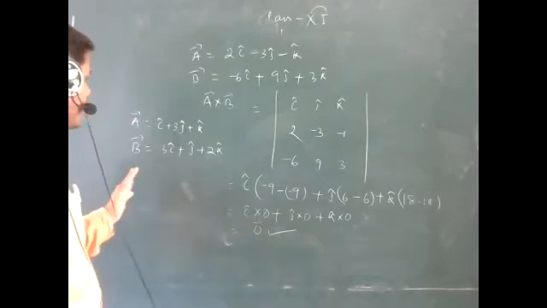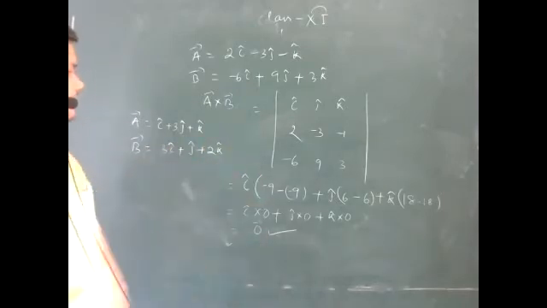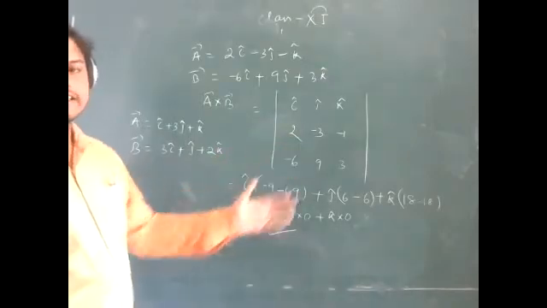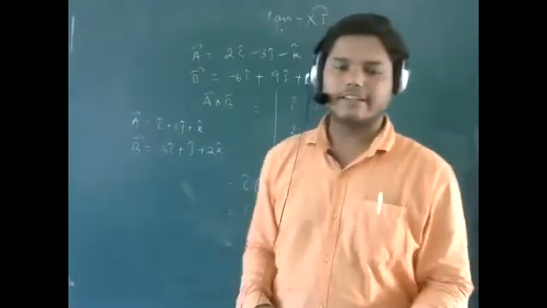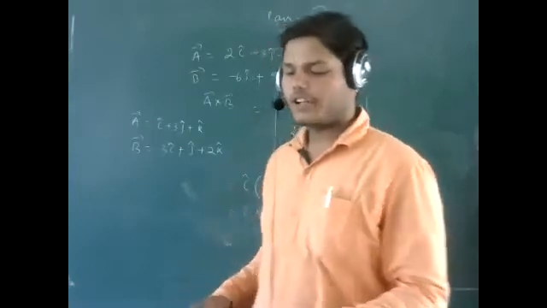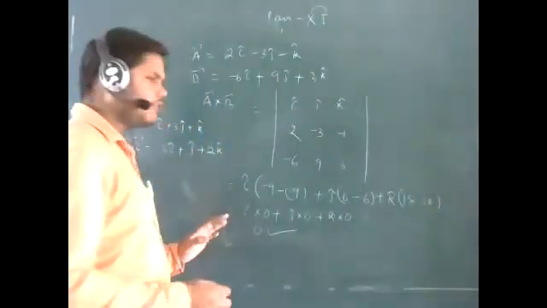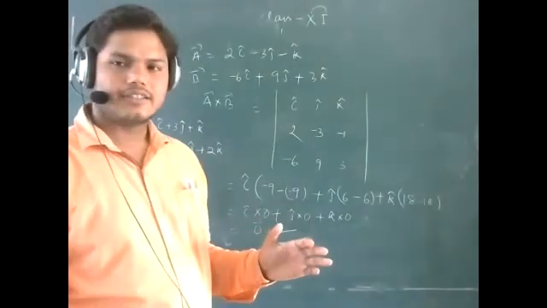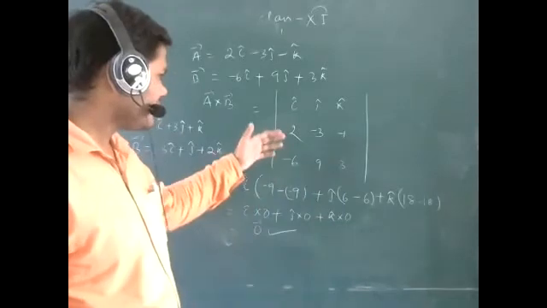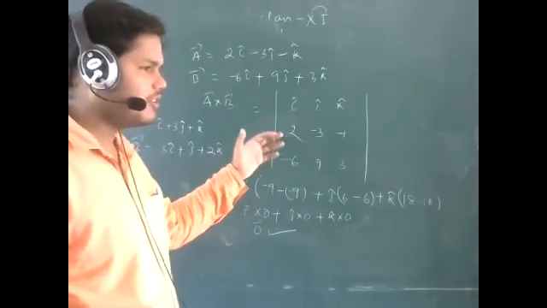You have to find a cross b by this particular method, which is called the determinant method. Or you can also directly put that particular formula. The determinant is only for easy use.